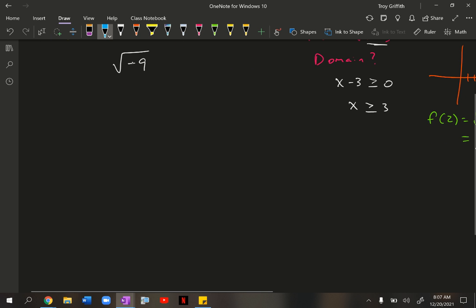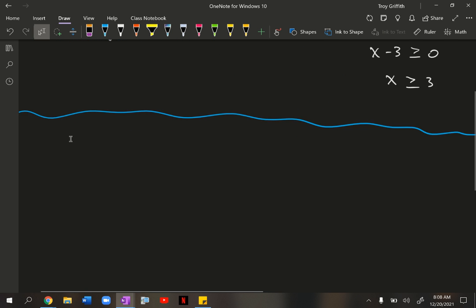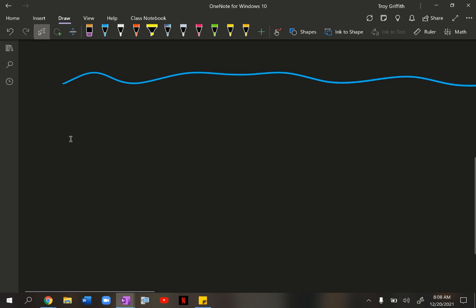So next up, let's talk a little bit about the symbol that we use for imaginary numbers. Okay, so all you really need to know to do anything with imaginary numbers is that i, which is the symbol for imaginary numbers, is equal to the square root of -1.